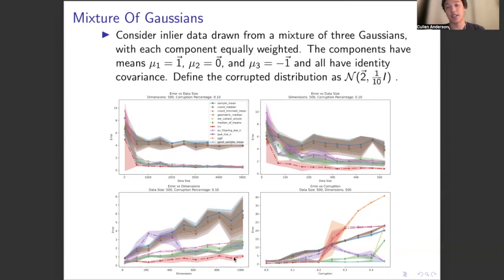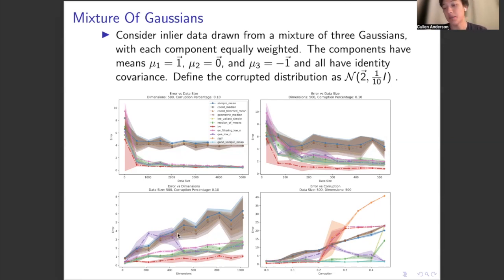Finally, consider inlier data drawn from a mixture of 3 Gaussians with each component equally weighted. So we'll have 3 peaks, one at the all ones vector, one at the all zeros vector, and one at the all negative ones vector, each having identical covariance. And the corruption would add a 4th peak at the all twos vector, but clustered more tightly, with smaller covariance. And we notice quite different results here from the case with Gaussian inliers, reinforcing that these algorithms are sensitive to the Gaussian assumption on data and that future work is needed in this.